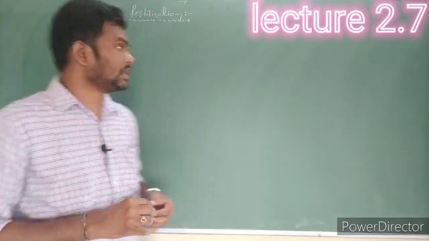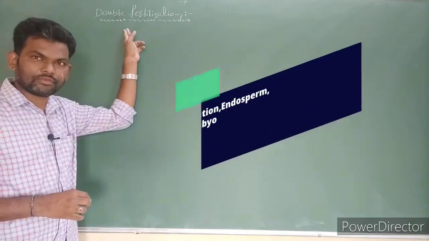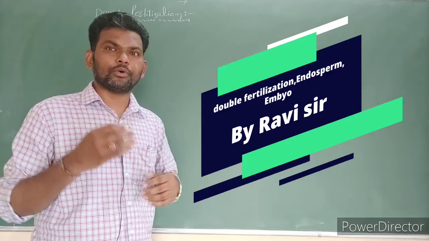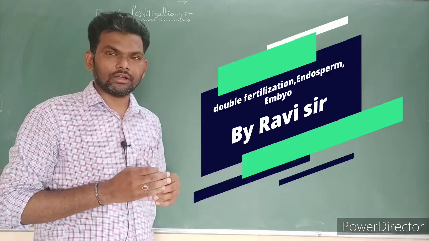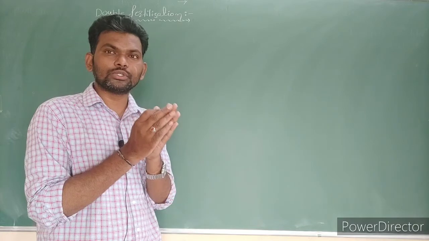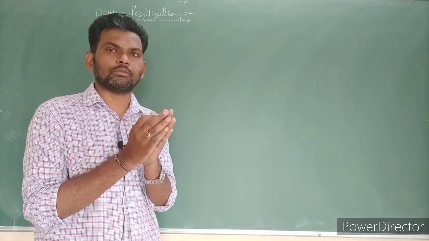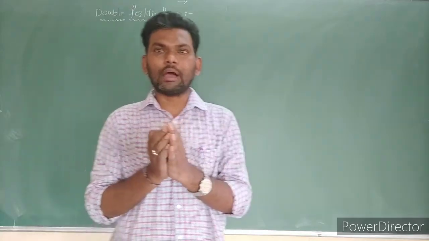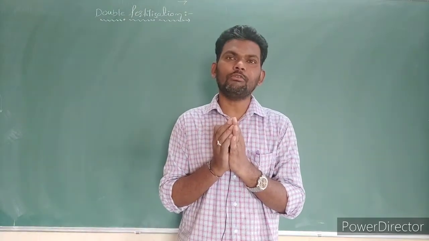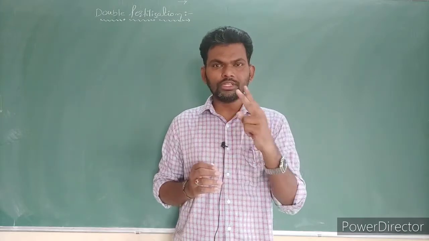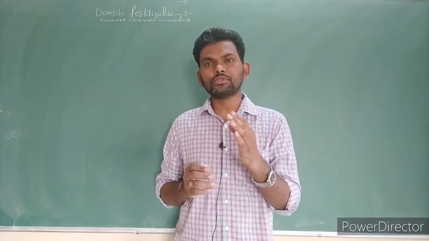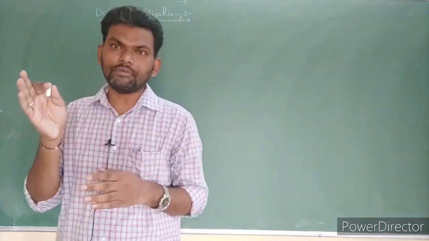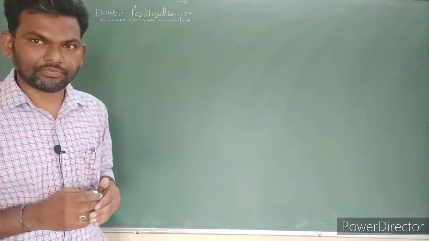Today's topic is double fertilization. After the entry of the pollen tube into the embryo sac, the pollen tube releases two male gametes into the cytoplasm of the synergid cell. Now, of these two male gametes, one is going to move towards the egg cell and the second male gamete is going to move towards the central cell, nothing but the polar cell, right?